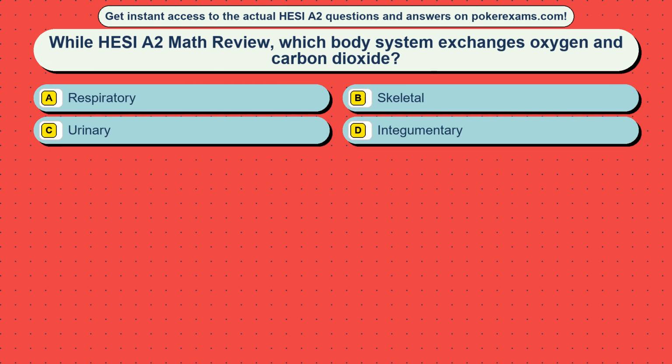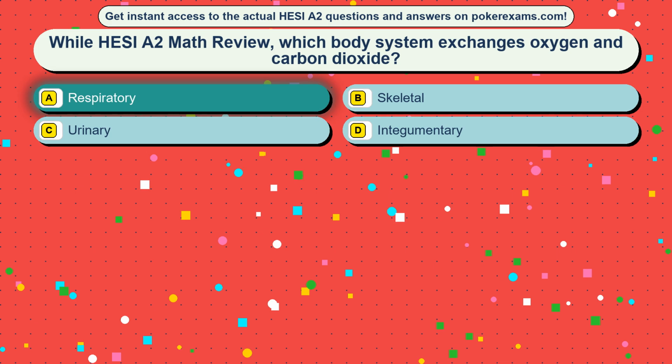Question 37. While HESI A2 Math review, which body system exchanges oxygen and carbon dioxide? Option A, respiratory. Option B, skeletal. Option C, urinary. Option D, integumentary. The correct answer is option A, respiratory.